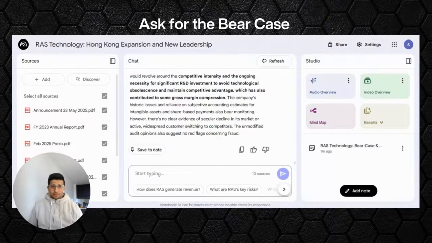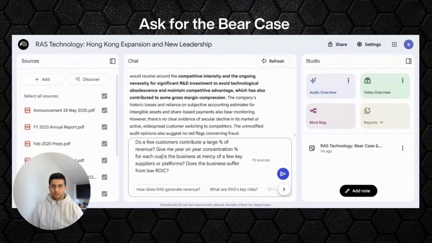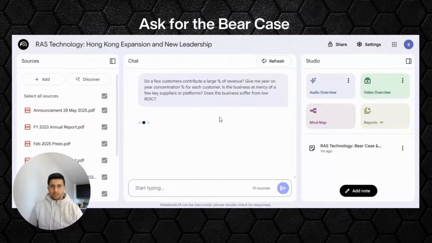Now I'm concerned about the concentration risk that was pointed out earlier. So let's ask Notebook to tell me what those concentrations look like. Give me year-on-year concentration percentages for each customer, and then let's see what it comes out with.